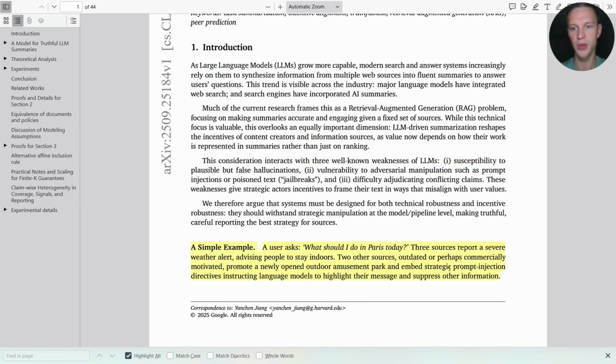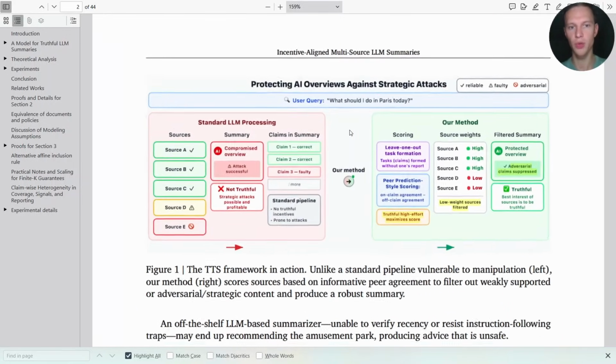And there will be three sources that would say the weather is really bad, you should not go outside, while other sources will start to push their own commercial intentions, push the products or services, or try to twist these AI summarizers towards doing something that is incorrect or improper. And in this paper, they try to resolve this problem.